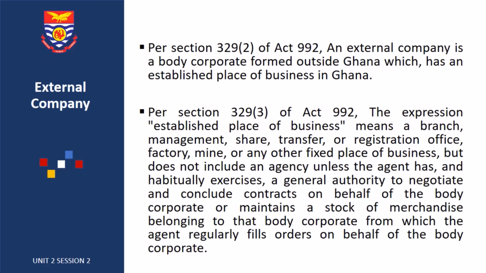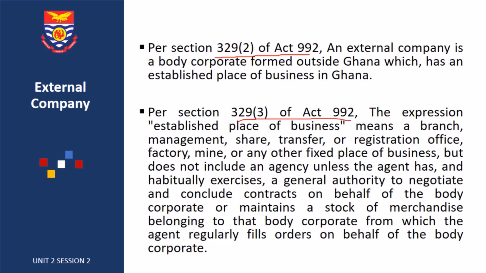Now, what is an external company? As I indicated earlier, an external company is a body corporate formed outside Ghana which has an established place of business in Ghana. This can be seen from section 329, subsection 2 of Act 992. So, if the company is from outside Ghana but has an established place of business in Ghana, it's a foreign or external company.